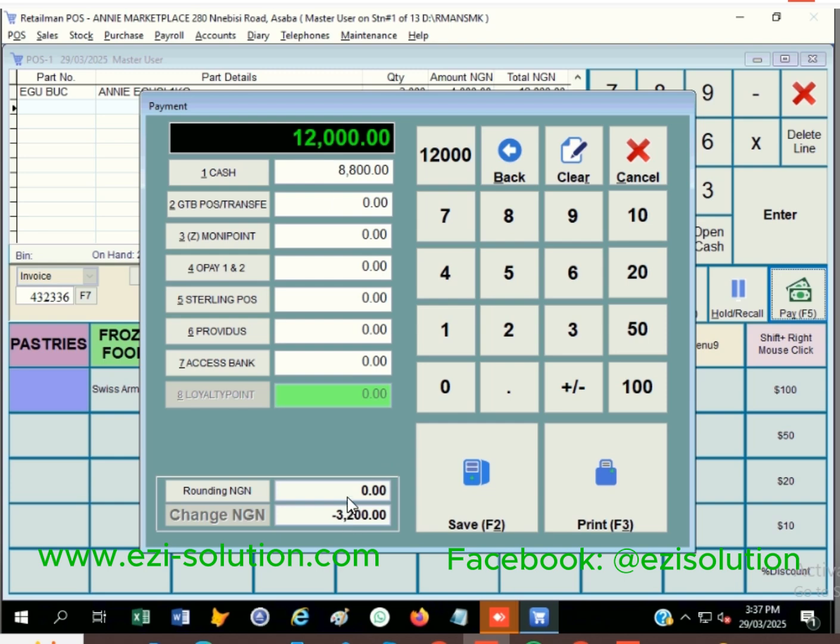Now, this 3,200, if he's giving us this balance by money point, we will pay this money however he's paying it. In the account of that person, when that person is balancing account, you will see that because we have already gone to the cash of that person before and removed 8,800, this one will replace it again. There will not be anything in money. So minus 8,800 and this one plus 8,800 equals 0.